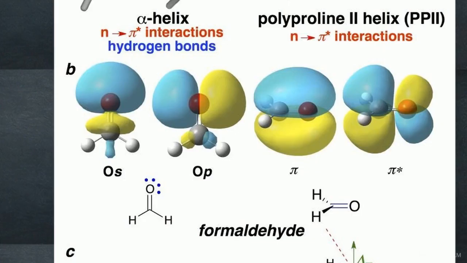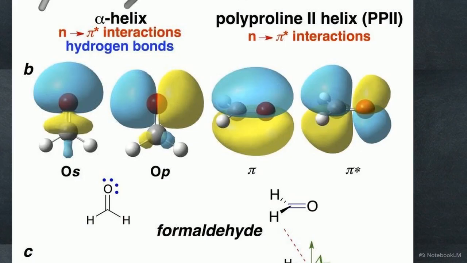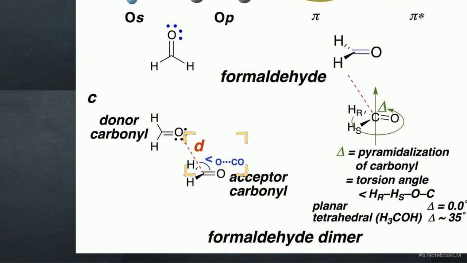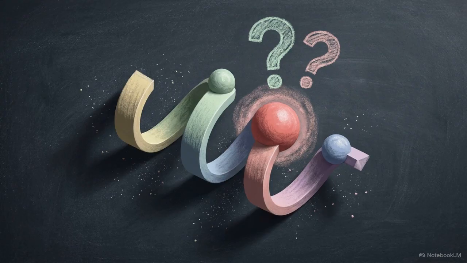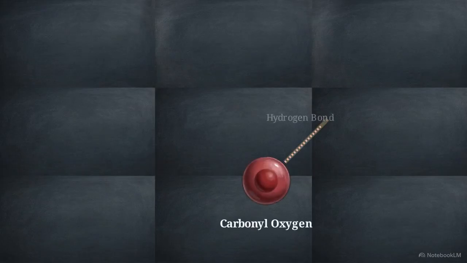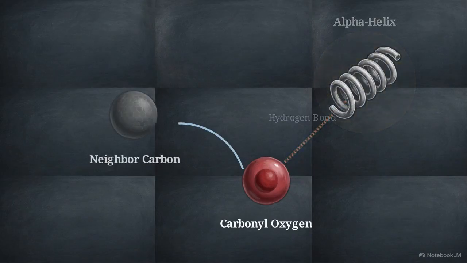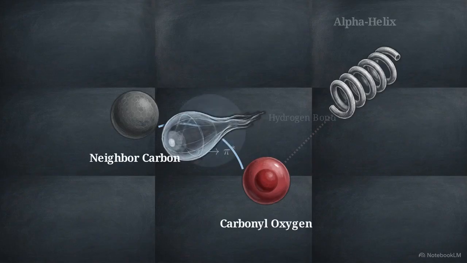Here are the exact orbital mechanics. Stabilization relies on through-space electron delocalization. A donor oxygen's lone pair, the n orbital, overlaps with the adjacent carbonyl's empty pi star orbital. This aligns the interaction angle at roughly 107 degrees, pulling the oxygen and carbon atoms closer together. In a folded protein, a carbonyl oxygen must allocate its lone pairs. It can participate in a traditional hydrogen bond to secure an alpha helix, or it can engage in this stereoelectronic n to pi star interaction with its immediate neighbor.